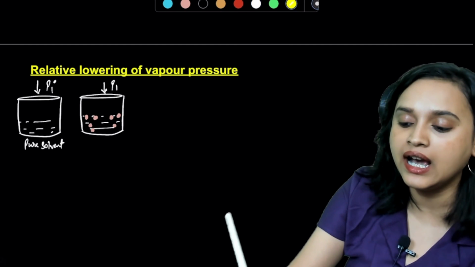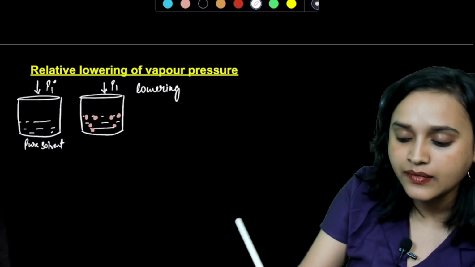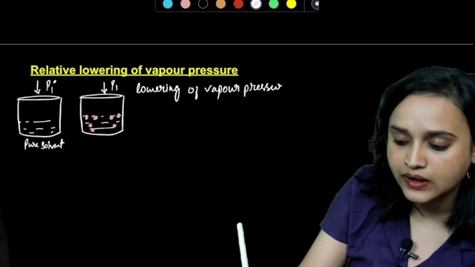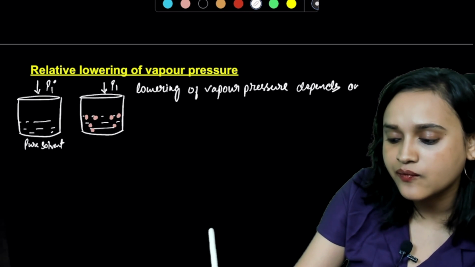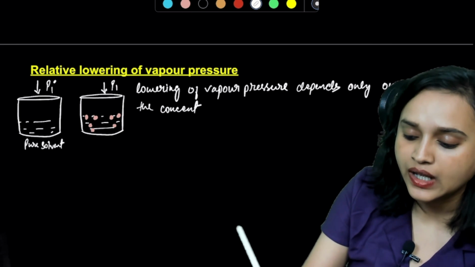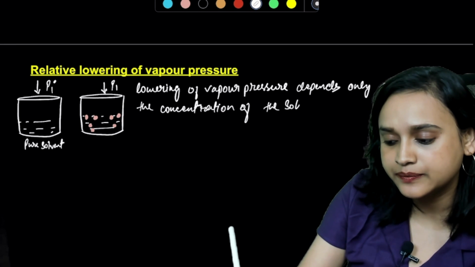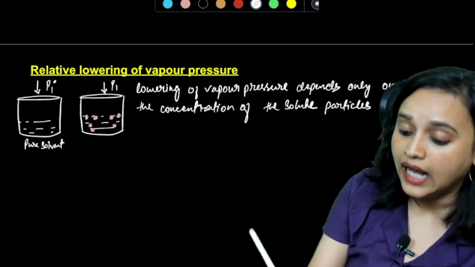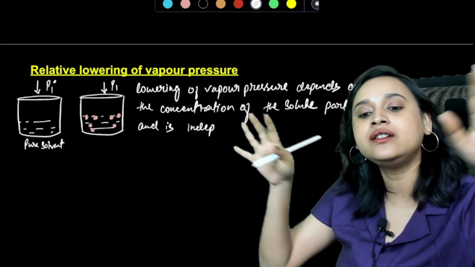So now, can I say that lowering of vapor pressure depends only on the concentration of the solute particles, and is independent of their identity?